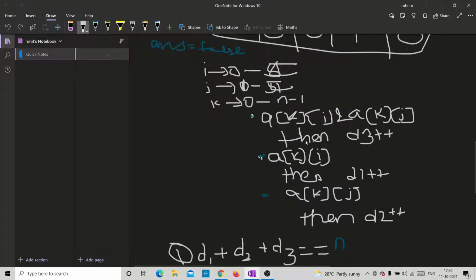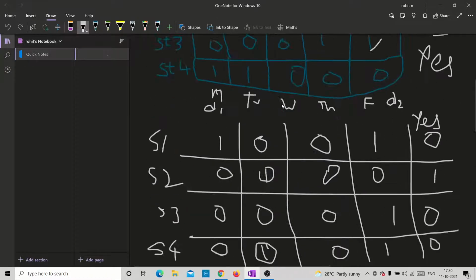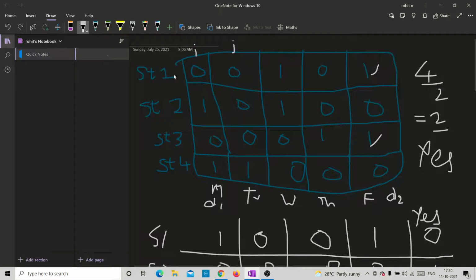Here, what we are going to do is check whether, here we also take k, right? k is basically the student that we are choosing. We first take columns and then we iterate through the loops. For student one, is it available or not? For student two, is it available or not?